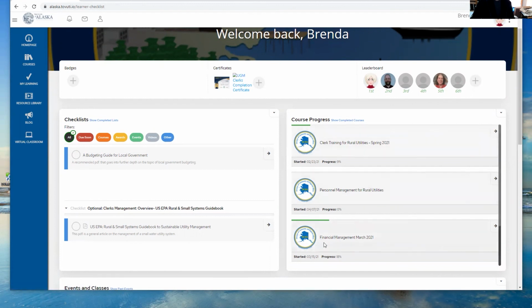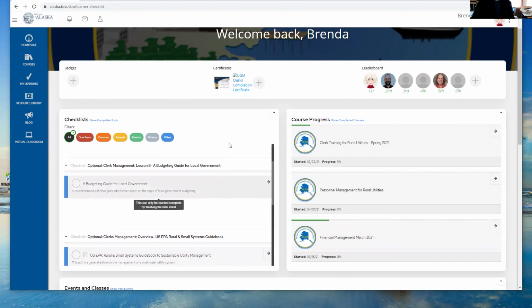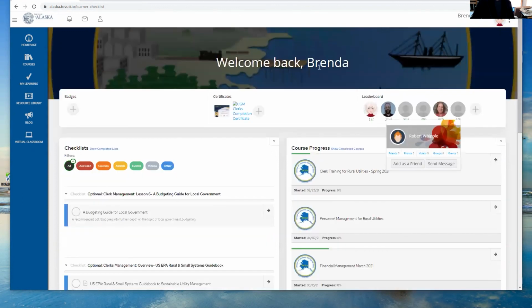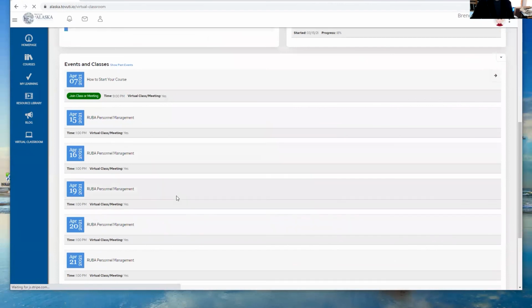It'll tell you your course progress along here. If there are any other little items that we've added, this will also tell you. Your picture could show up here, so you're welcome to add your photo to it. So I hope this has kind of helped you a little bit. You can also click on the virtual classroom down here, and it will also give you these as well.